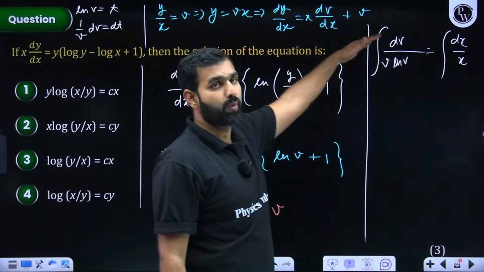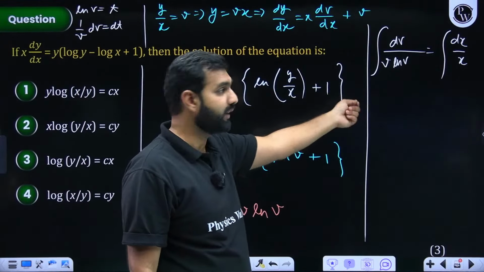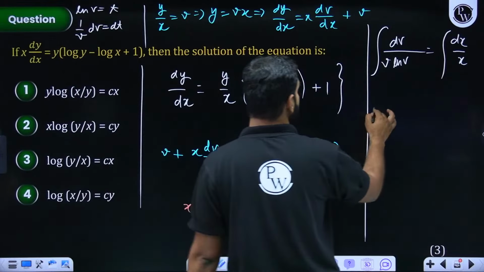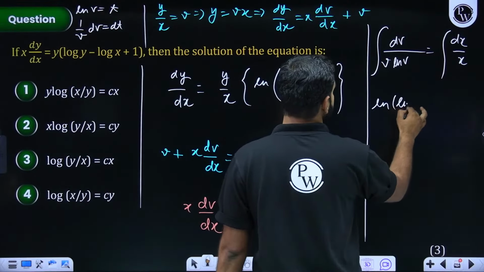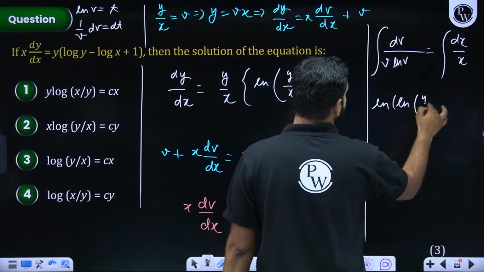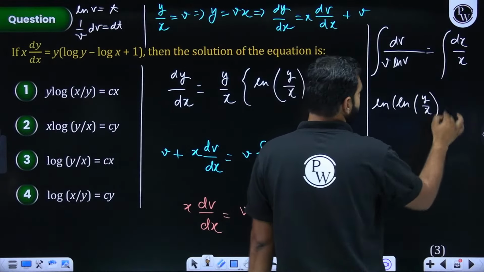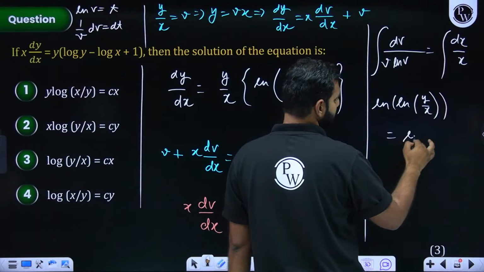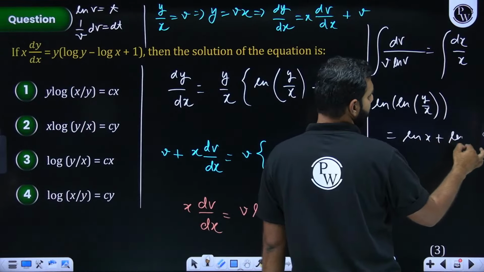This is dt upon t, that is ln of mod t. But t is ln v, so this should be ln of v. What is v? That is y by x. I hope you're understanding it. This is equal to ln of x, and the constant also I'll take as ln of c.